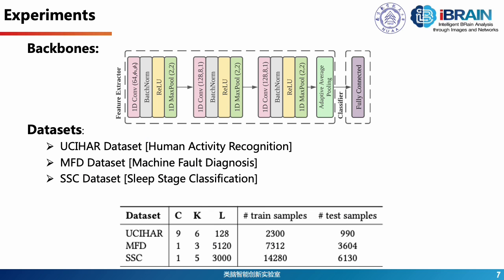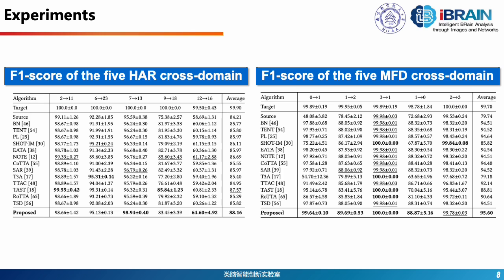For empirical validation, we employ a multilayer 1D CNN backbone architecture with adaptive pooling. We evaluate on three diverse time series datasets: UCHA for human activity recognition, MFD for machine fault diagnosis, and SSC for sleep stage classification, encompassing various temporal characteristics and domain shift scenarios. Let me highlight our experimental results on both human activity and machine fault datasets.